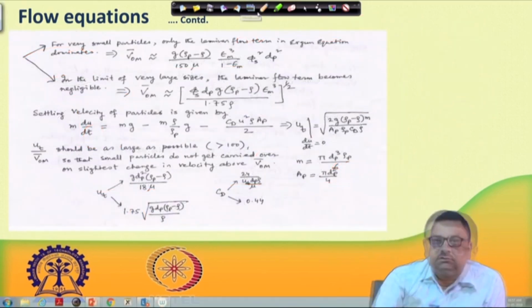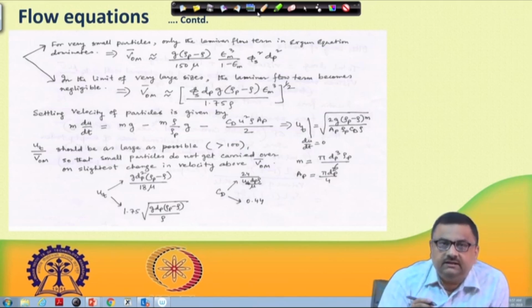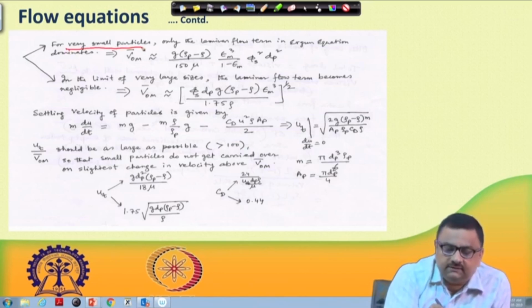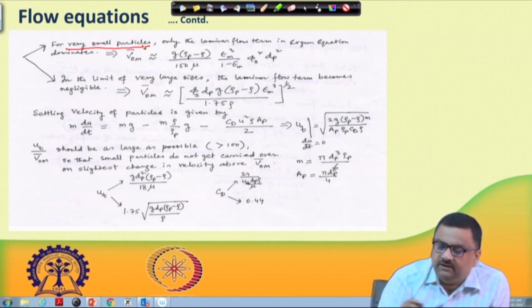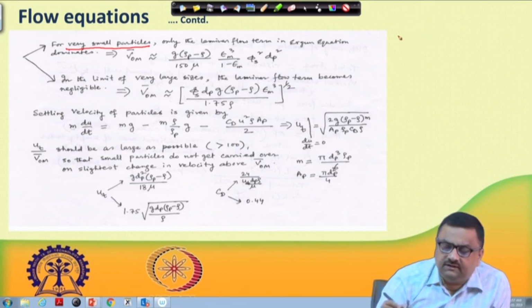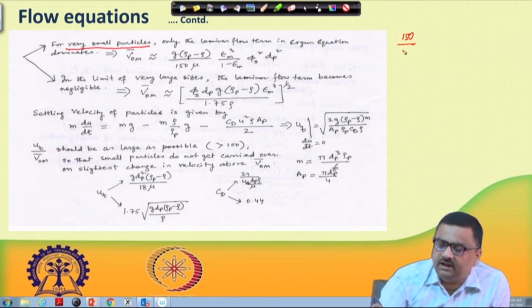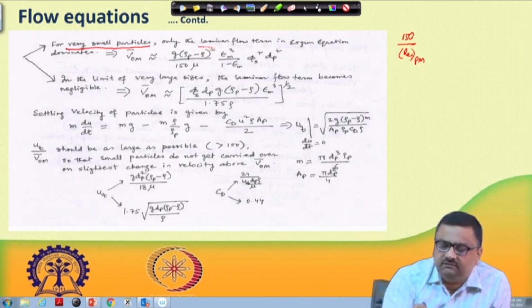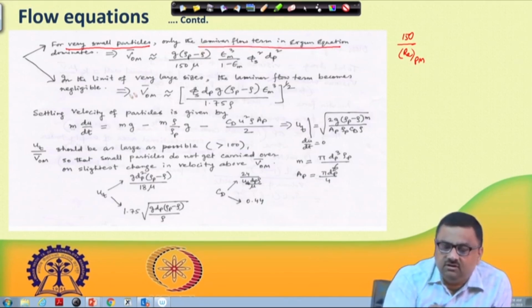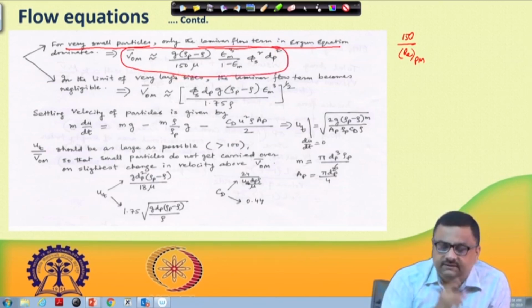Let us now look at what they have done here. For very small particles they have broken it down. We had this Ergun equation, which has on the right hand side two terms, because they did not want to work with VO bar square and VO bar and all those. So, in one case they have only worked with 150 divided by RE porous media, that term. Only the laminar flow term in the Ergun equation was used. When this was used in equating the two terms that we mentioned just now, one found out that this should be the VOM bar, 150 I can see is appearing.